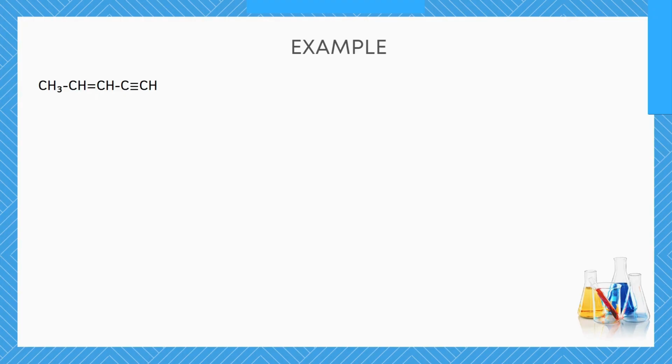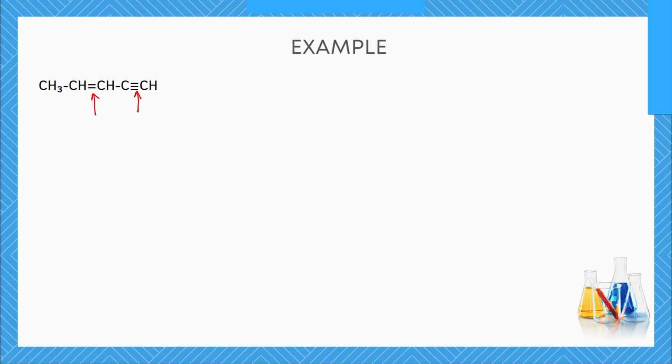So we have this example now of a molecule on the screen, and we can see that it contains a double bond and it also contains a triple bond. So what do we do in this case? First things first, let's know the parent name or the base name by numbering the carbon atoms.